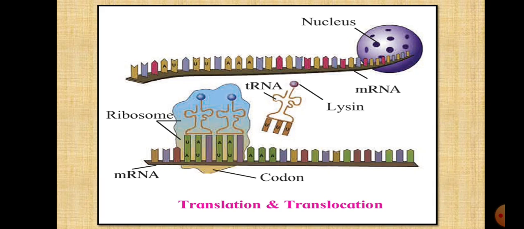This is the pictorial presentation of the translocation. As you can see, the transfer RNA is bringing the different amino acids near the messenger RNA, and the amino acids are forming a long chain, and this is done by the transfer RNA.